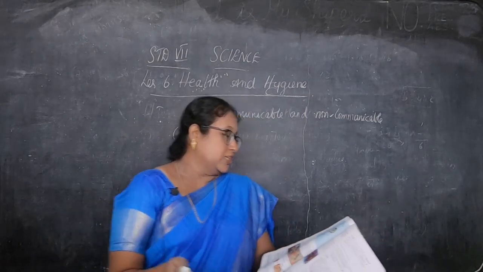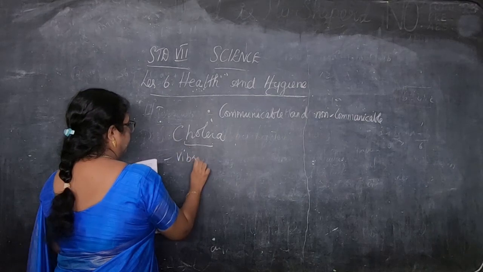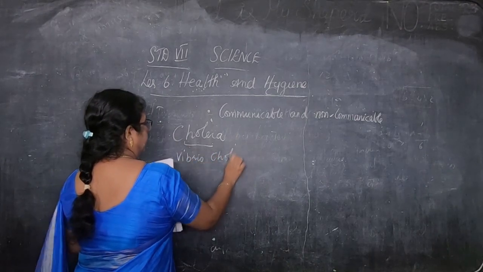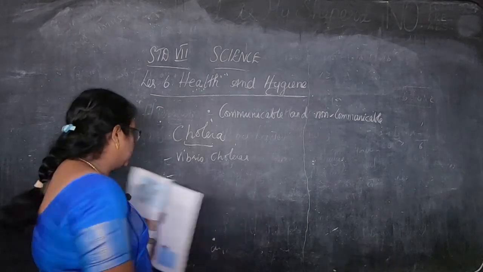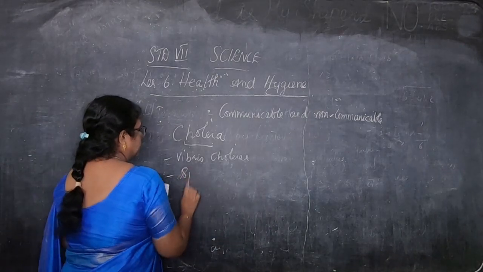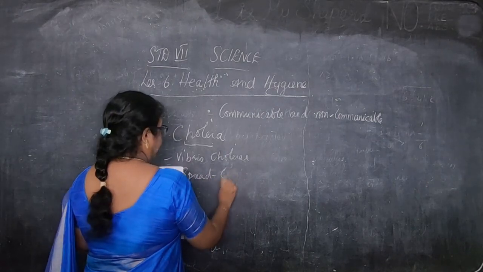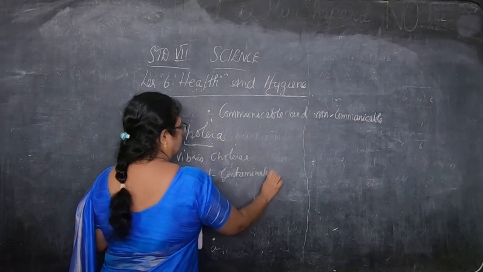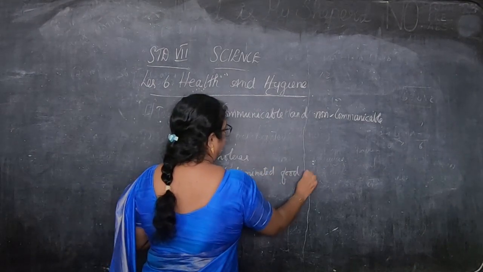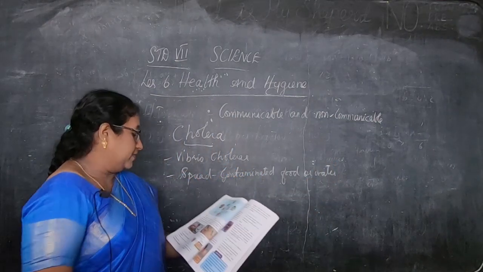That is, cholera is caused by Vibrio cholerae and spreads through the consumption of contaminated food or water. Okay, children, spreads through contaminated food or water.